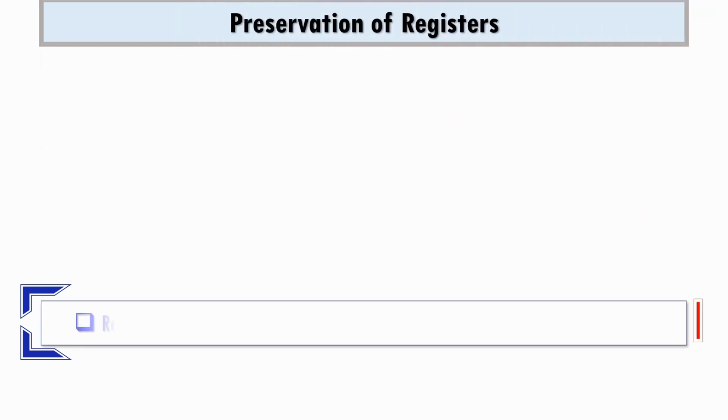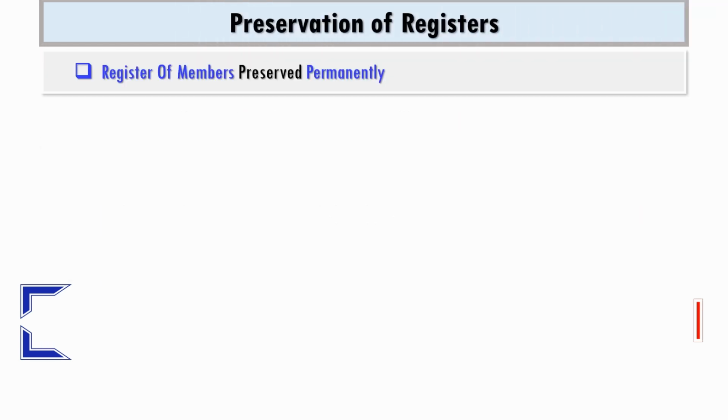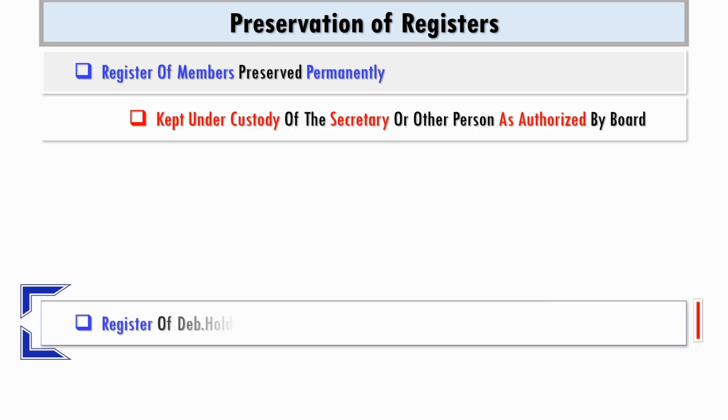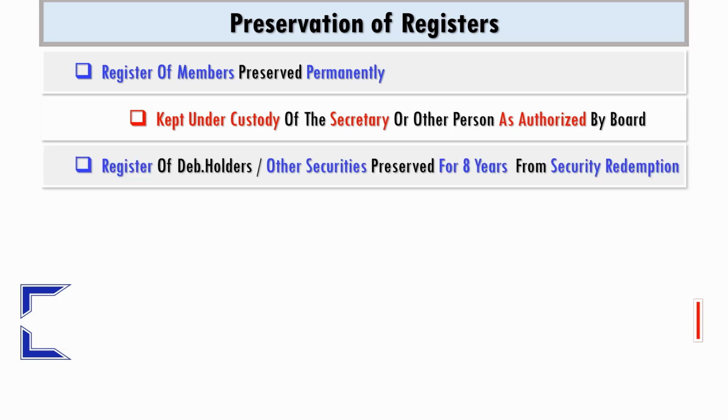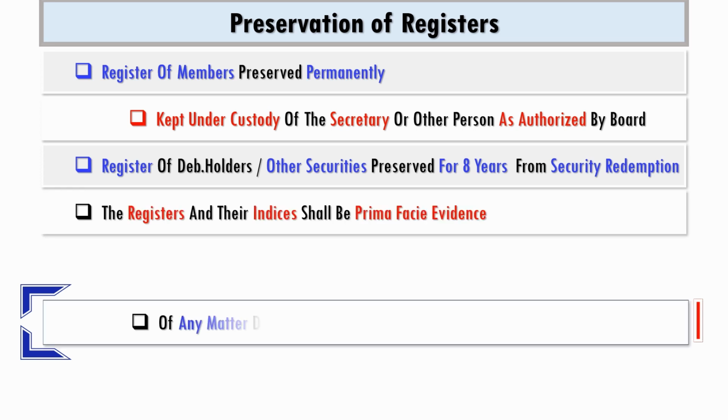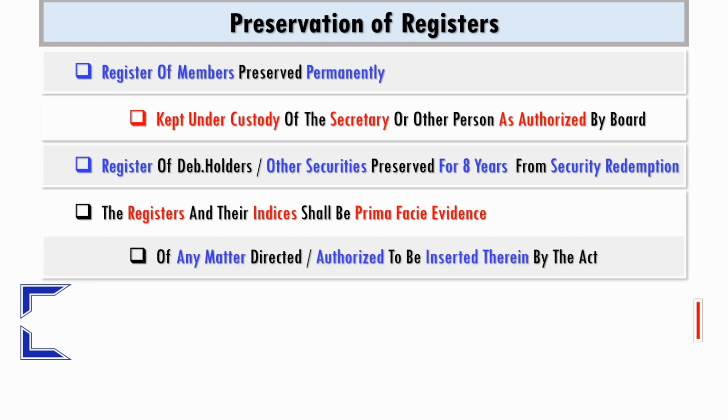Register of members is preserved permanently and kept under custody of the secretary or any other person as authorized by the board. Register of debenture holders and other securities are preserved for 8 years from security redemption. The registers and their indices shall be prima facie evidence of any matter directed or authorized to be inserted therein by the Act.